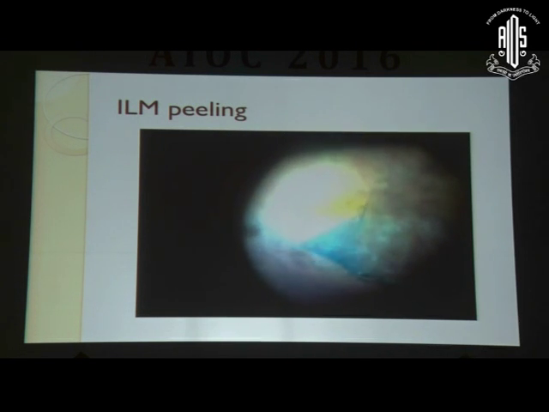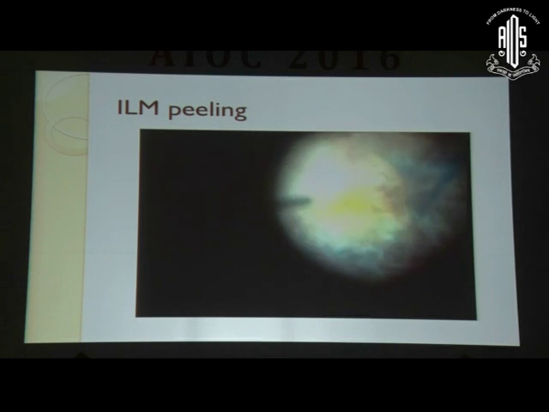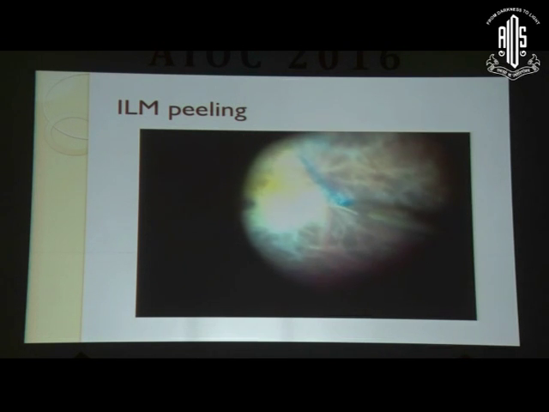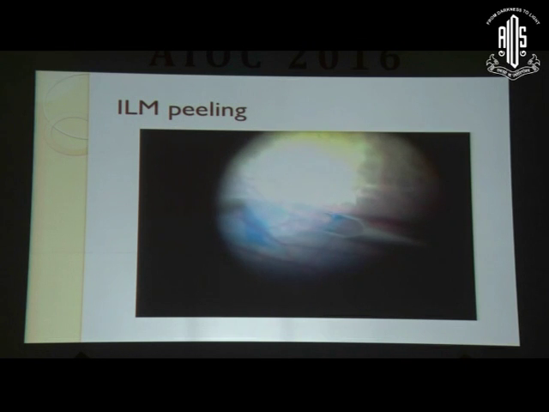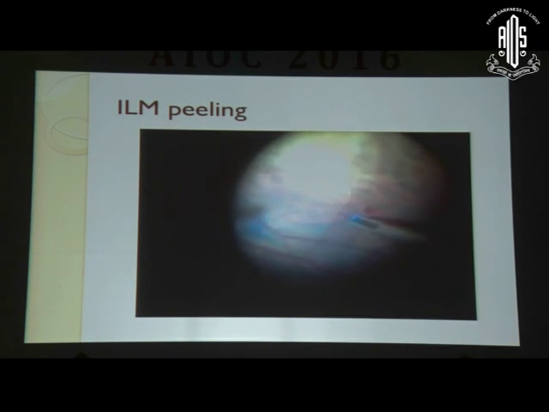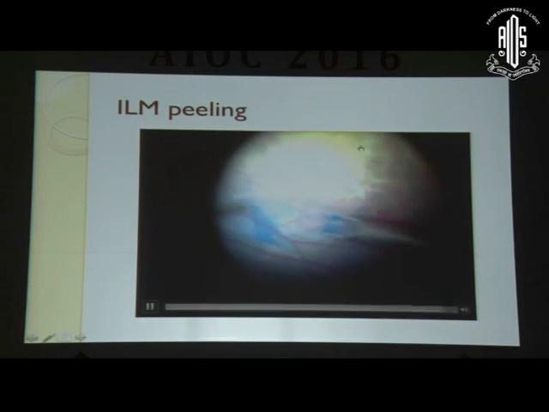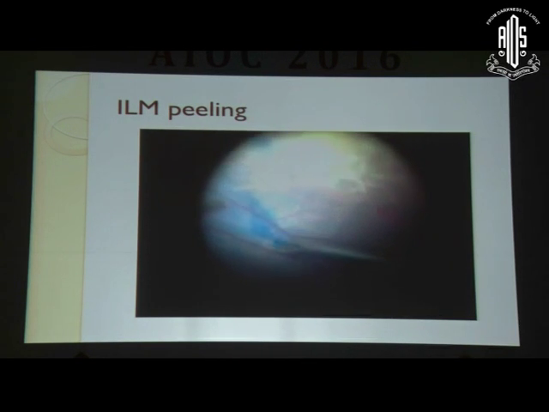I do resort to using brilliant blue under air in order to obtain better staining of the ILM in these highly myopic eyes. This is one step which is going to take a long time. It is the most challenging step in this whole surgery. Once you do that, generally you do a gas tamponade with C3F8 with face down positioning for about a week or so.